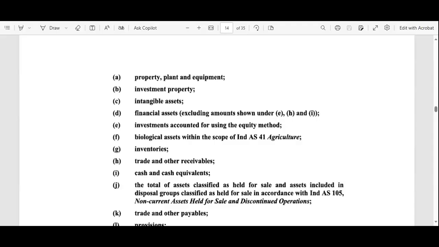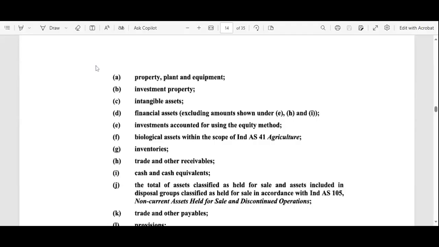Okay, what is meant by the tangible assets? Those assets we can touch, feel. That means the machineries, computer systems. So all these are the tangible assets, and the goodwill, the brand value of the organization, all these are the intangible assets. So that intangible asset should also be there in your balance sheet.